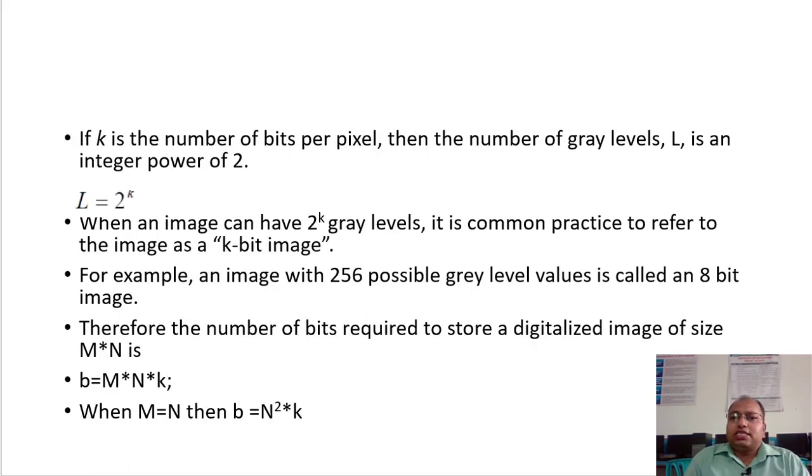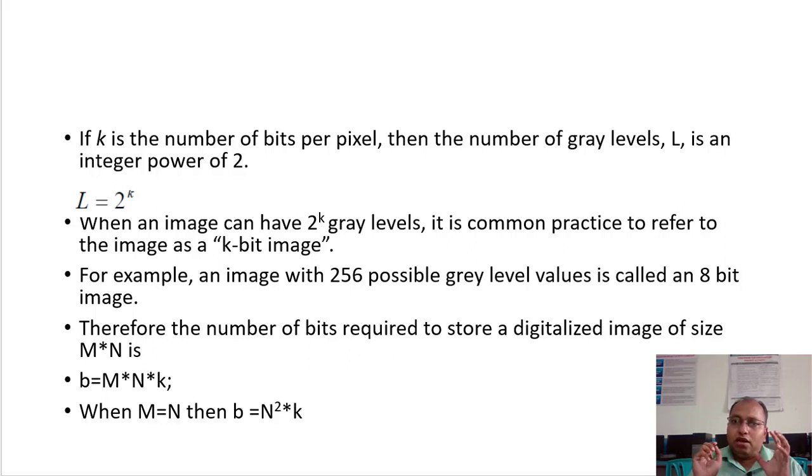Now, let us discuss the gray level information and the number of bits associated with gray levels. If k is the number of bits per pixel, so let us say we are using k bits to represent a single pixel, then the number of gray levels can be computed as L equals 2 raised to k.